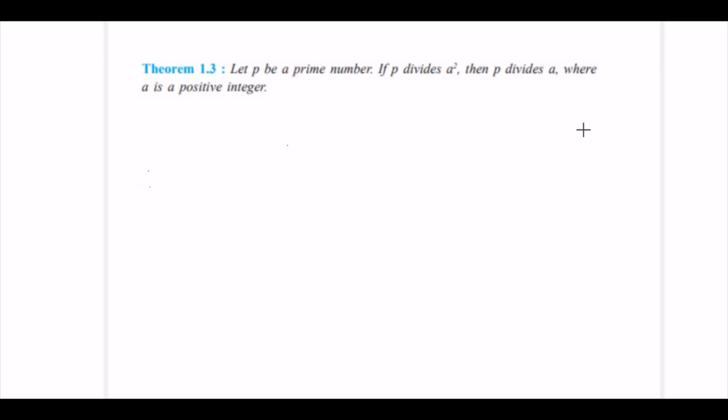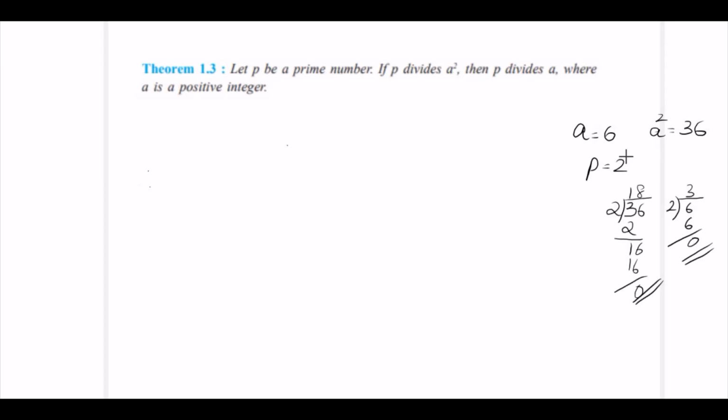So let's take an example. Suppose a equal to 6, then a square is equal to 36. And if p is a prime number 2, the theorem states that if p divides a square, p divides a. So here you can see 2 divides 36, then 2 divides 6. So this is what is stated in the theorem. So let's take the proof of this theorem.